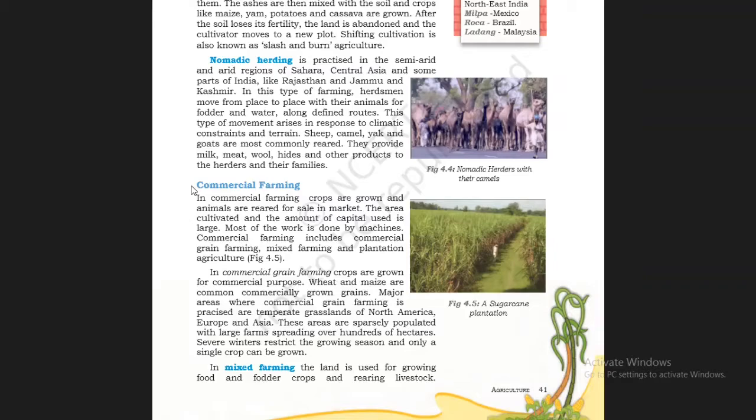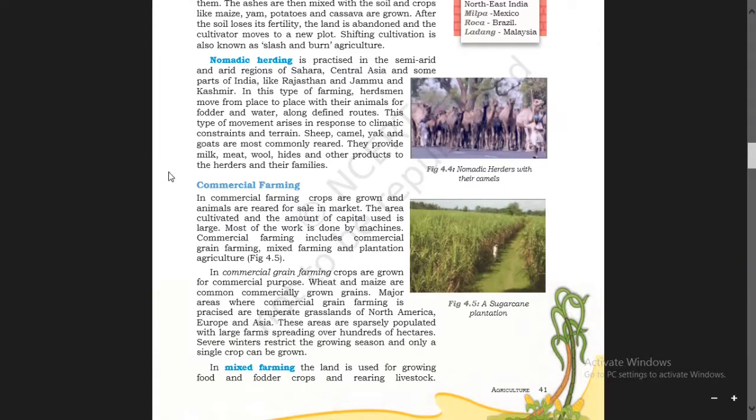Boys, in the first part of the chapter, we have learned about agriculture, farm system, and types of farming such as subsistence farming, intensive subsistence agriculture, primitive subsistence agriculture, shifting cultivation, and nomadic herding.